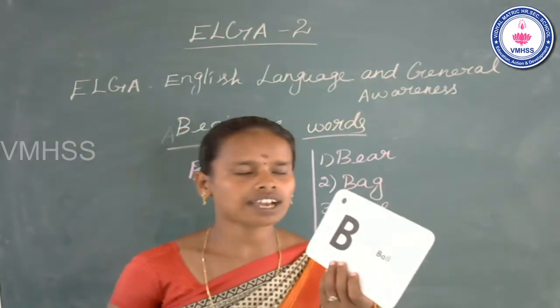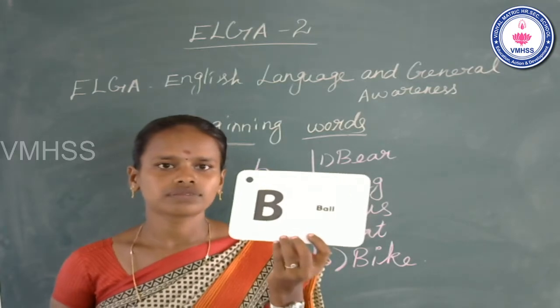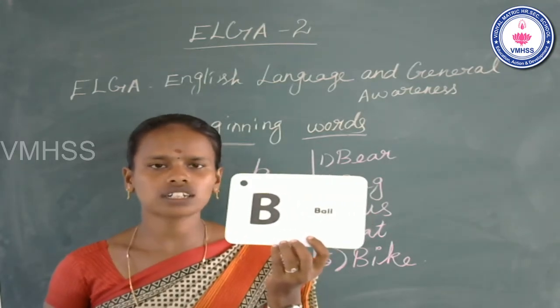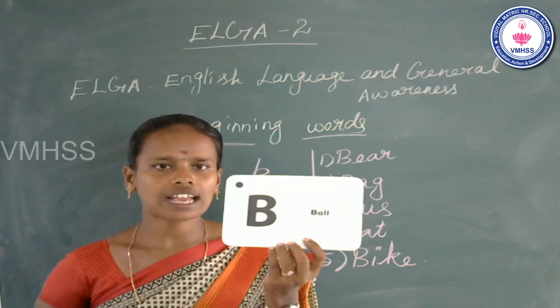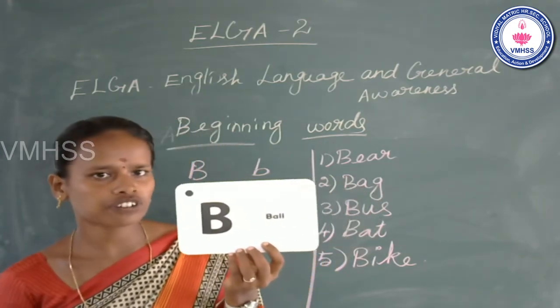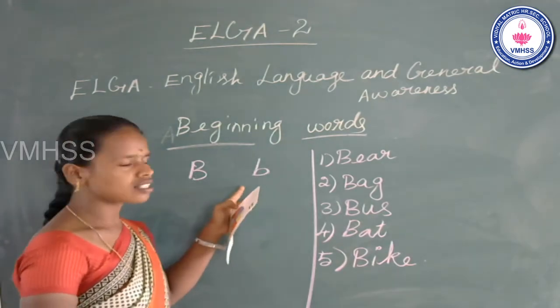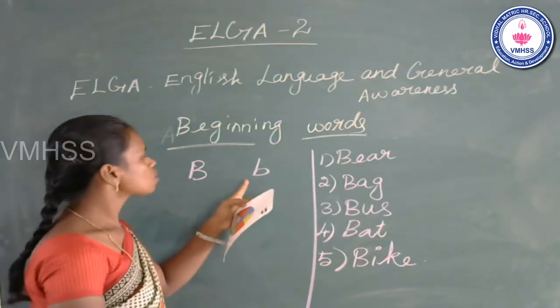Students, see the flashcard. What do you see in this flashcard? The letter B. It comes after A. The name of the letter B. This is capital B. This is small b.